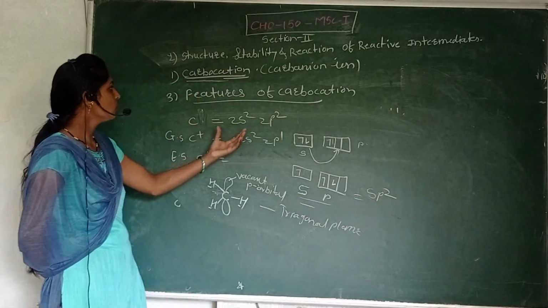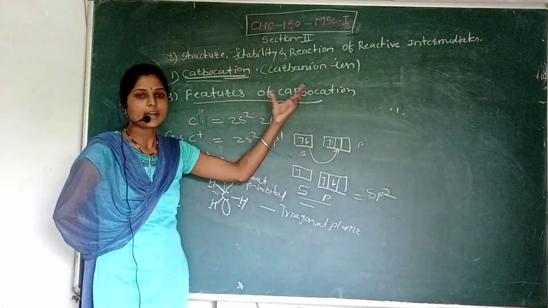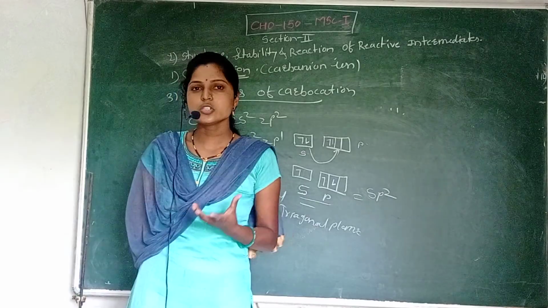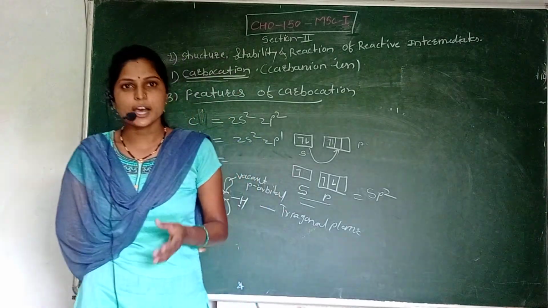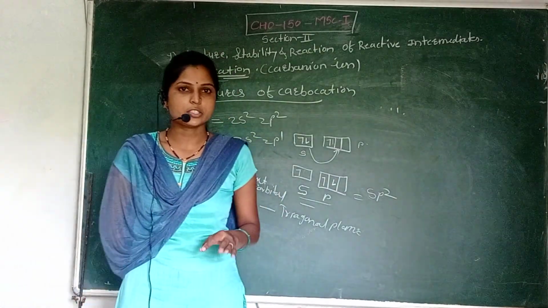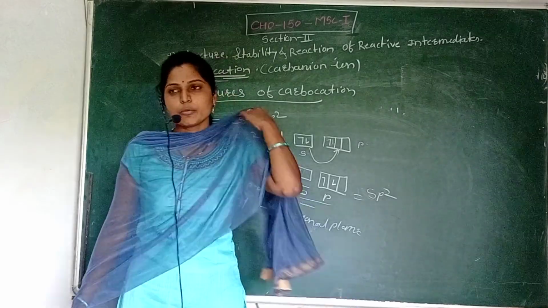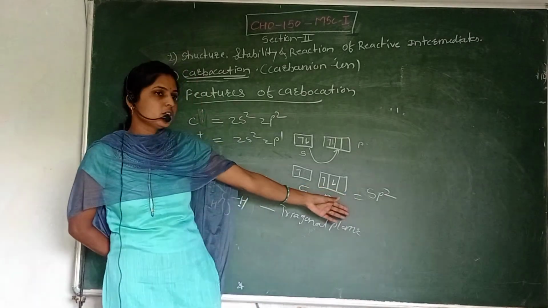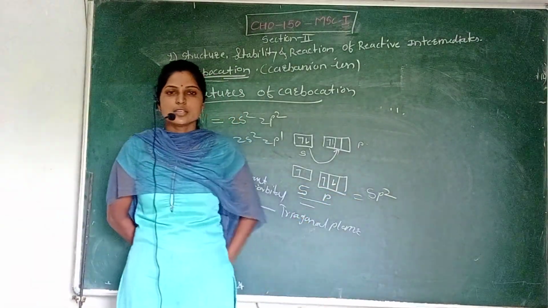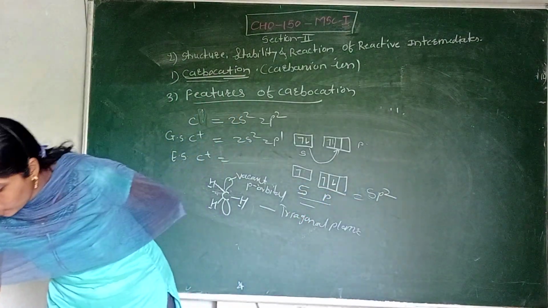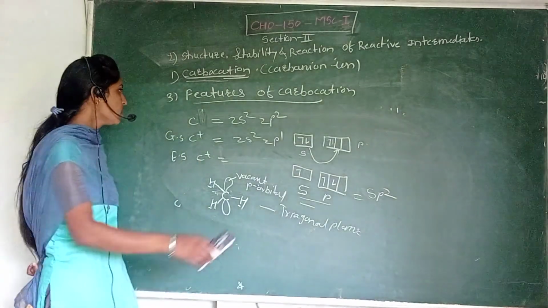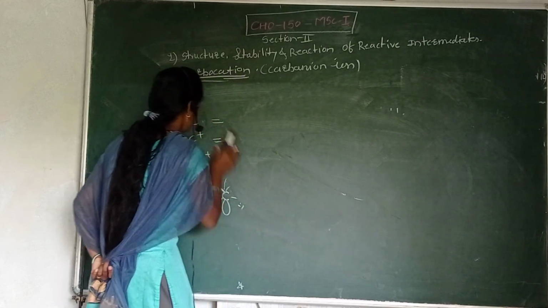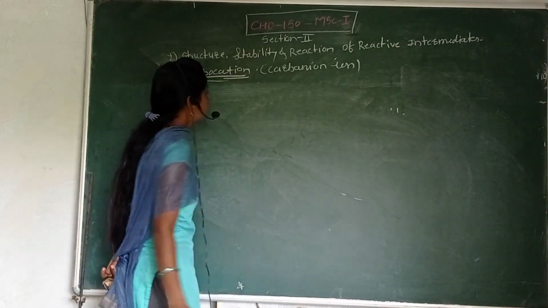So this is related to the features of carbocation. The carbocation is an ionic species, that's why it is highly unstable and highly reactive. Carbocation has sp2 hybridization, this is the important thing for the carbocation, and due to the sp2 hybridization, the geometry of the carbocation is trigonal planar. Then the next topic is the stability of the carbocation.